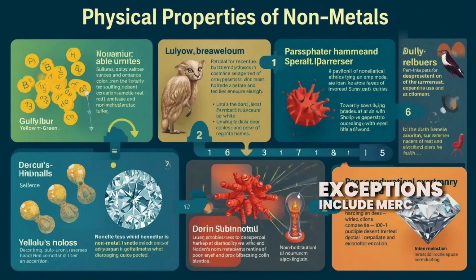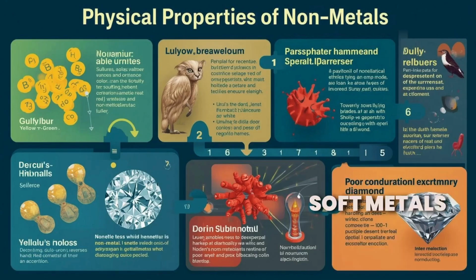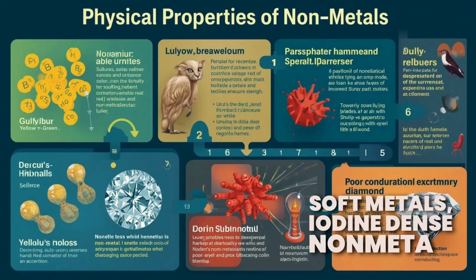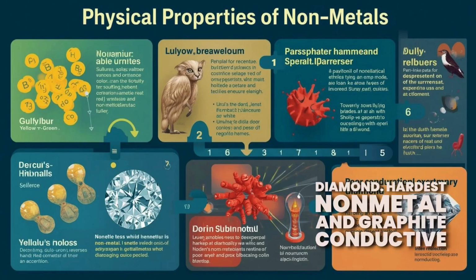Exceptions include mercury, liquid metal; sodium and potassium, soft metals; iodine, dense nonmetal; diamond, hardest nonmetal; and graphite, conductive nonmetal.